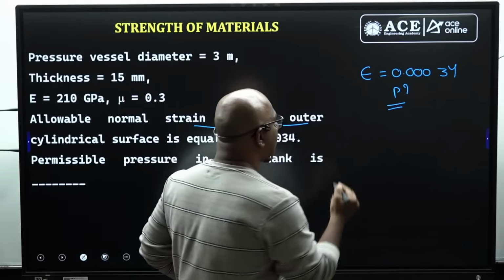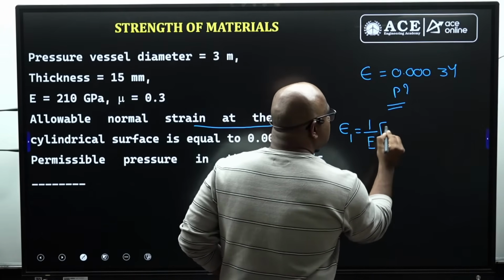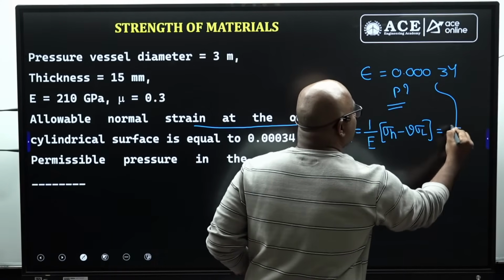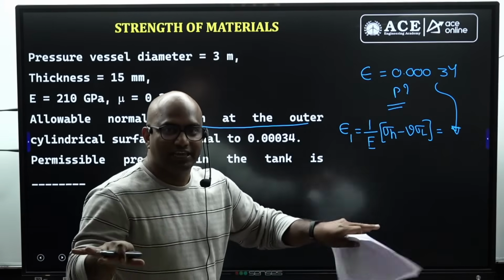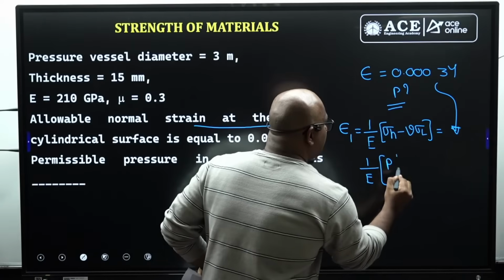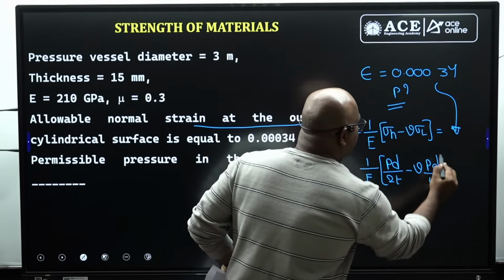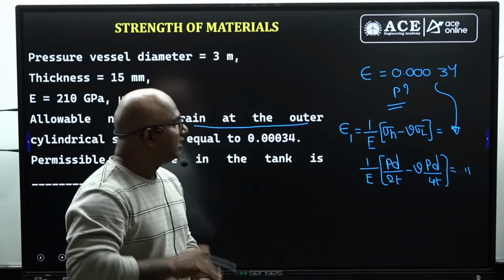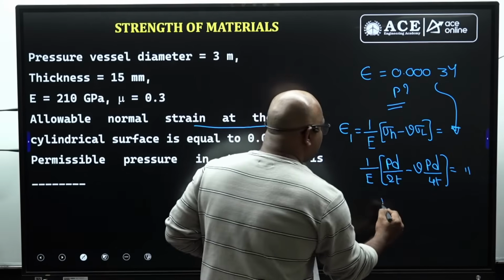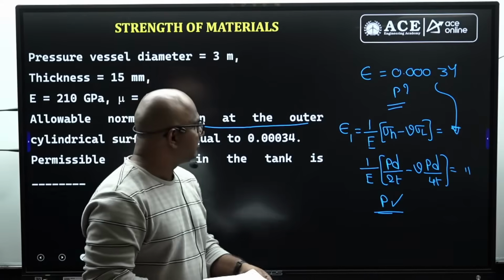But what is the hoop strain formula? Epsilon 1 equal to 1 by E into sigma H minus nu times sigma L, must be equal to this value you have to keep, guys. That's it. One single formula you are able to get. Here 1 by E into, what is sigma H, guys? PD by 2T minus nu into PD by 4T, into whatever the allowable strain he has given. Here substitute the D value, T value and everything, and the unknown is P, which you can get from this formula. Whatever you get from this equation is more than sufficient. That is the correct one, guys.